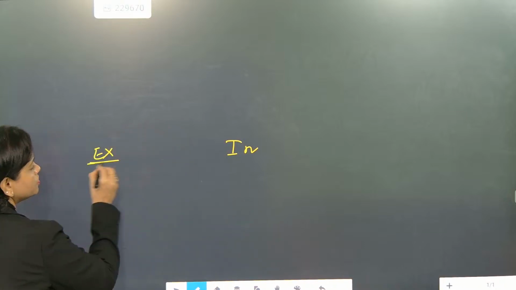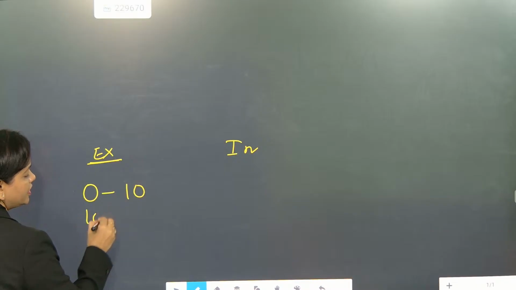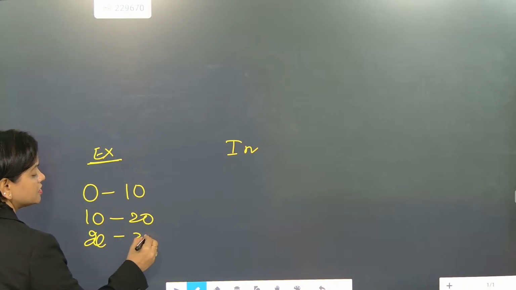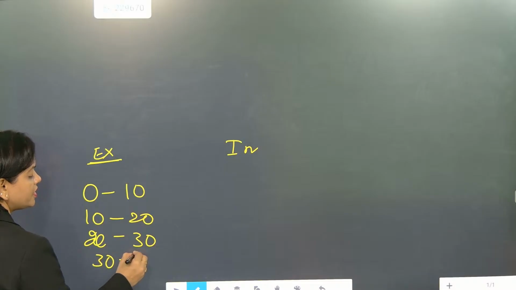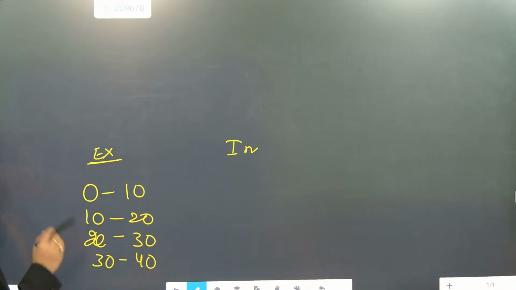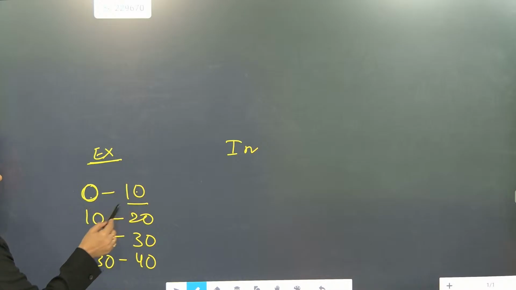Now look here, the exclusive section: 0 to 10, 10 to 20, 20 to 30, 30 to 40. Now beta, whenever you are starting, your major part is including 0, excluding 10. The interval is the same, but you see 0 to 10, then 10 is repeated, 20 is repeated, 30 is repeated.